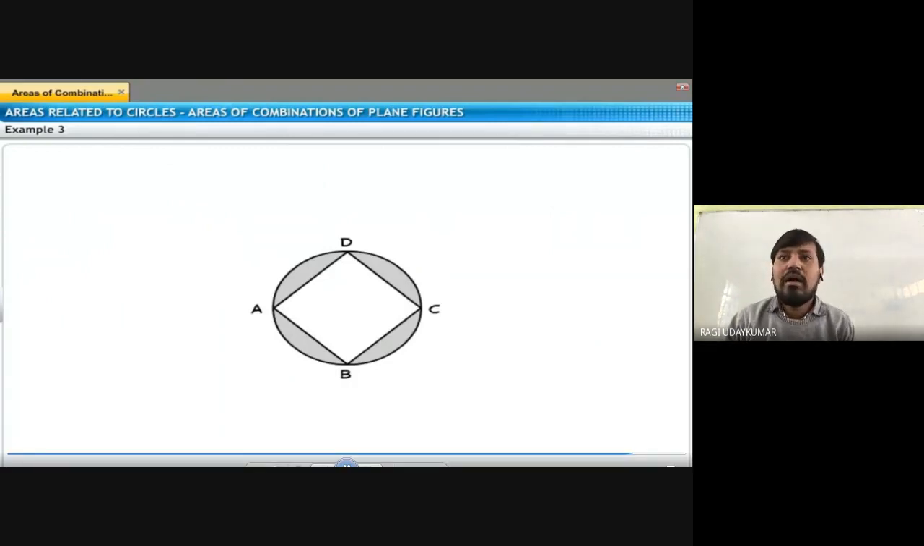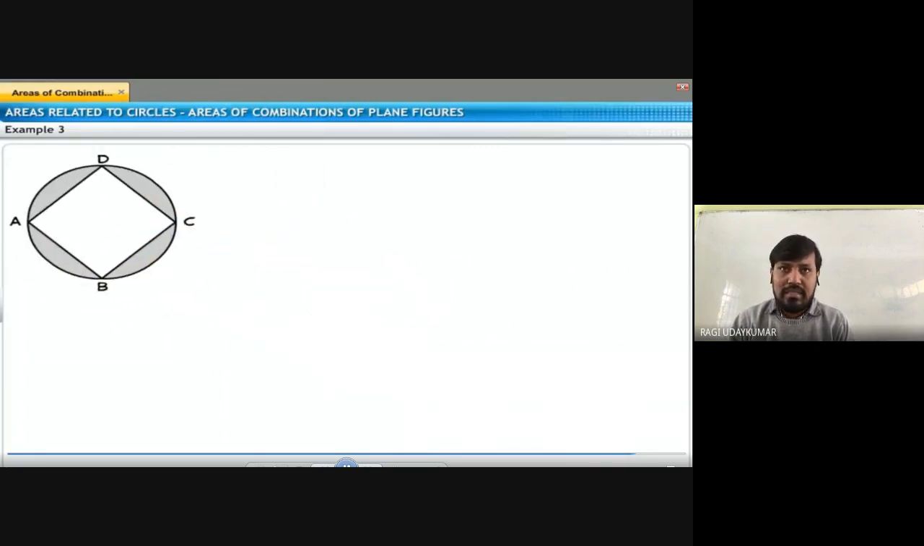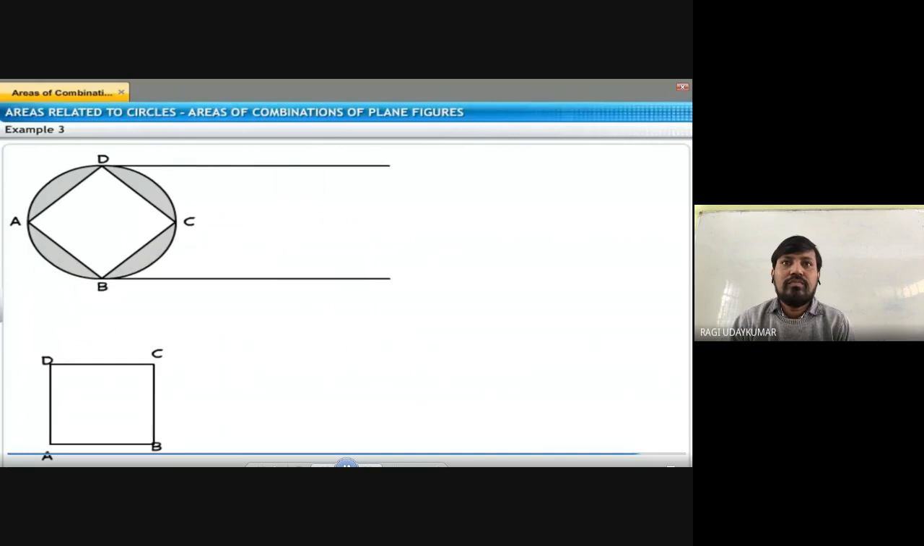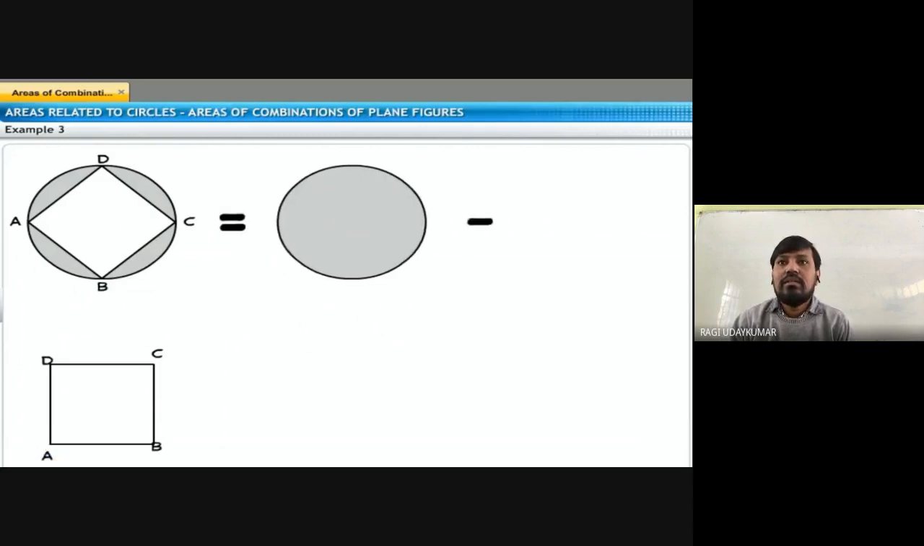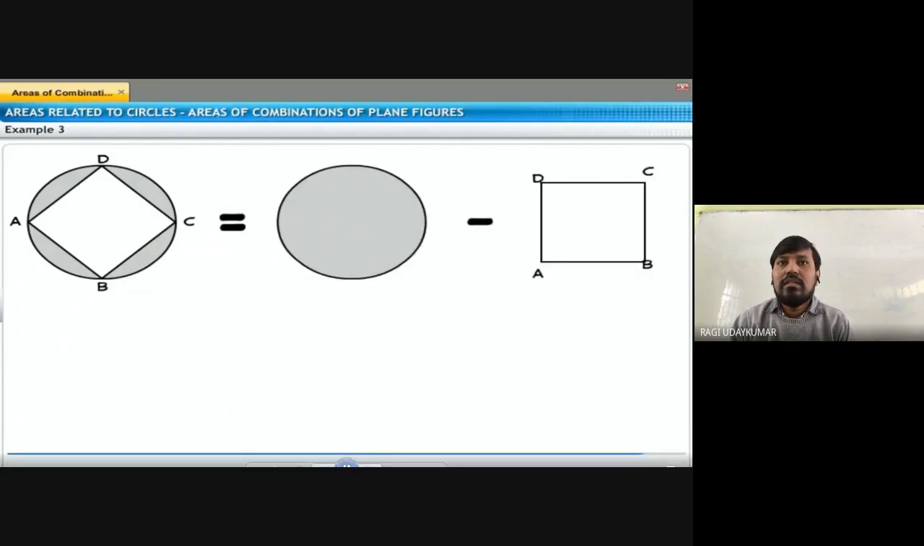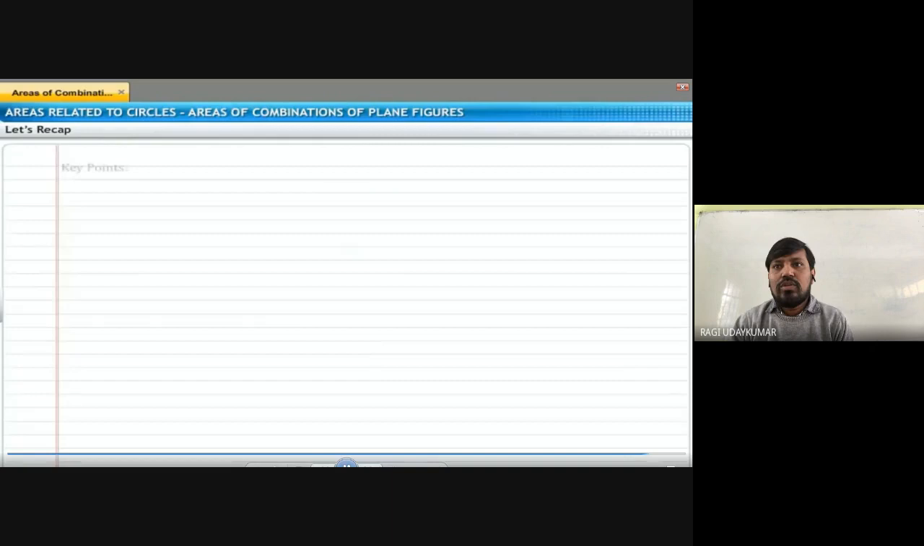Another model is a question like this. Inside the circle, one square is fixed, and you need to find the area of this region. This is the square and this is the circle. From the area of the circle, the area of the square is to be subtracted. Here the radius will be given to you: pi r squared minus a squared, where a is the side. Like this, we are going to have different situations.